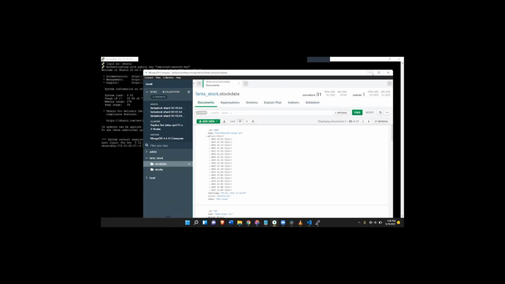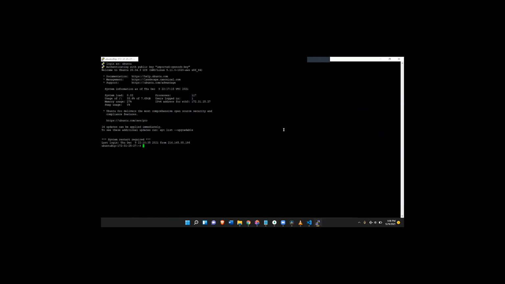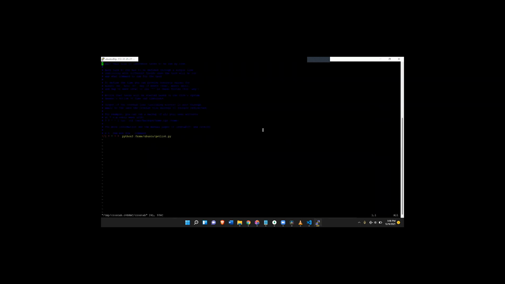So right now the scheduled trigger is configured as a cron job in the EC2 machine. Here is the cron job and it is running every minute. And once the stocks data is updated, at the same time, we are triggering another Python script to update the ranks and score details for a particular competition of the user.